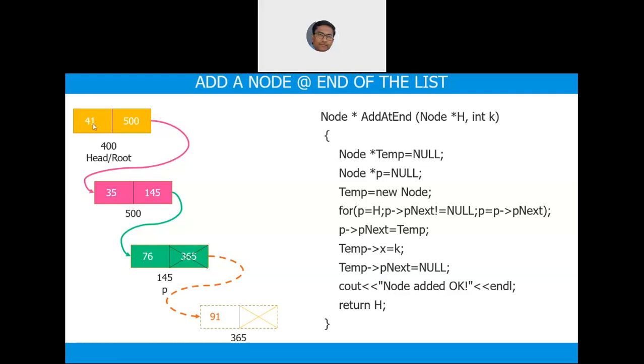That means from 41 onwards, there is a chain with only A words. So this 41, 35, 76 will be an array of linked lists, where in 41 you need to maintain all those words entered by the user which start with A. That means apple, animal, anger, age, all those words, you maintain in the first linked list. In the second linked list, you maintain and print all those words that start with B, and so on up to Z.